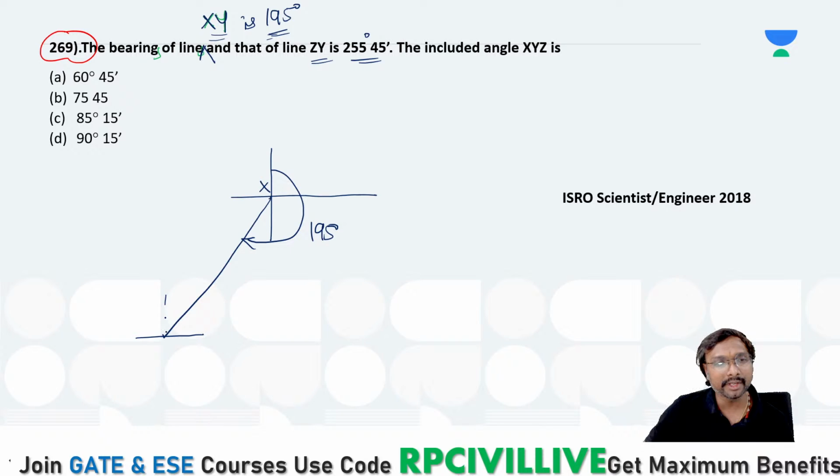With respect to this y, that is 195 degrees, means this is 15 degrees only. Yes, here this is also 15 degrees, we can take it, right? So this point is your y, and zy is 225 degree 45 minutes, right?